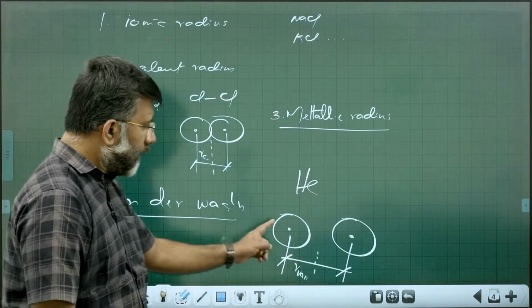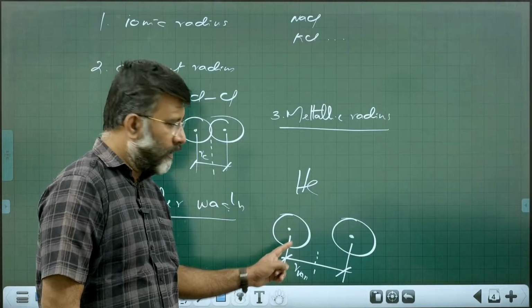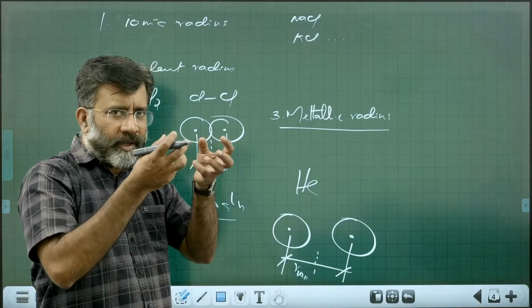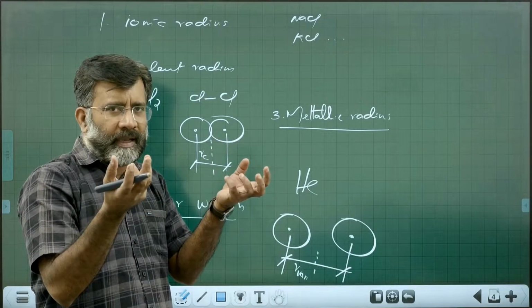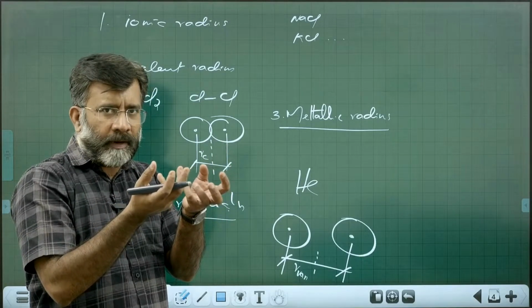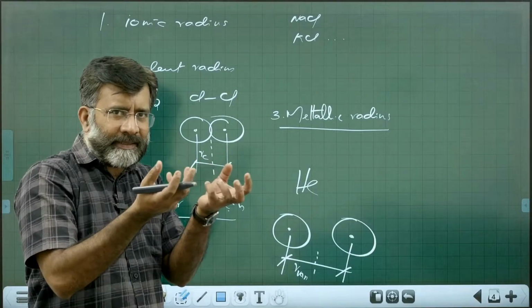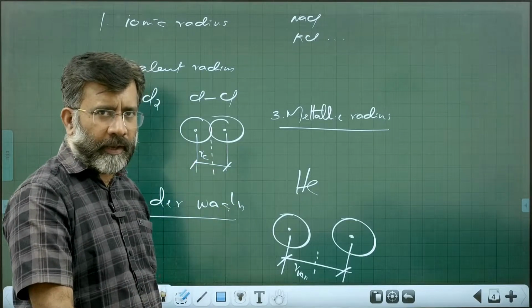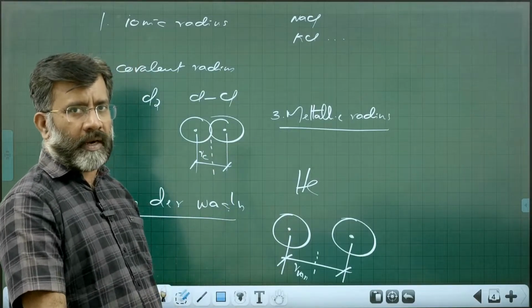This is one helium molecule, and this is another helium molecule. Helium is monatomic. The two gaseous molecules are slightly far apart, they have a limitation to come close, and they will be slightly separated. You take the distance between the two molecular nuclei and take half of that. That is called the van der Waals radius.